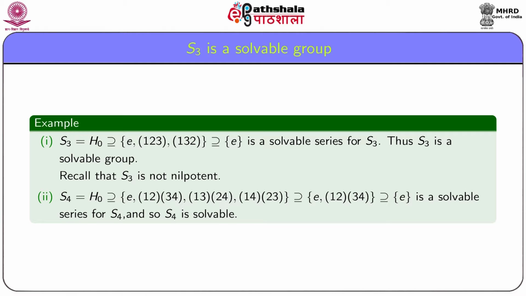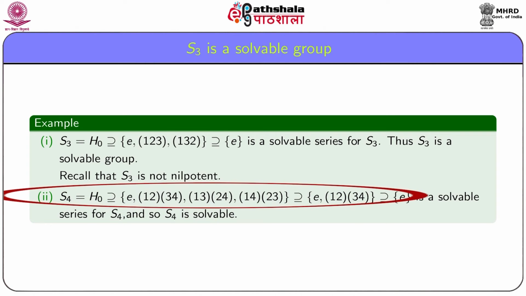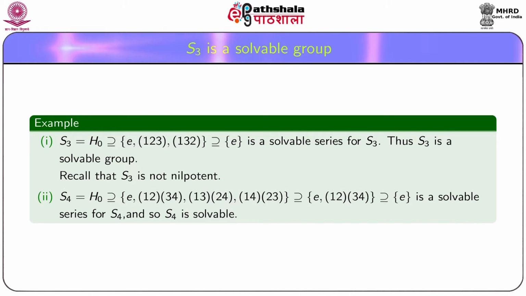Also, S4 is a solvable group. For we have a solvable series for S4 as S4 equal to H0 contains the normal subgroup containing E and the product of the permutations (1 2)(3 4), (1 3)(2 4) and (1 4)(2 3), which contains a normal subgroup E(1 2 3 4) which contains E. Thus, S4 is a solvable group.